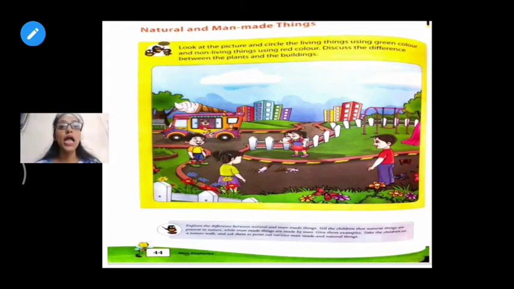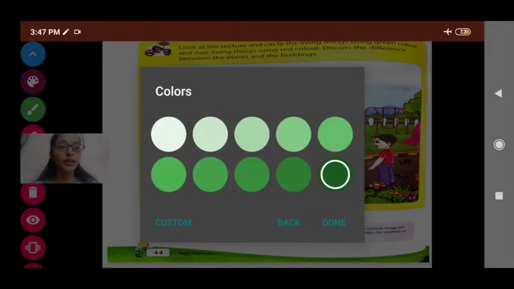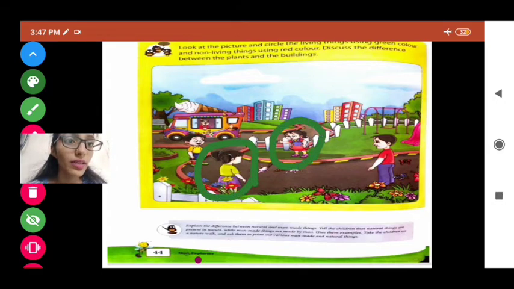Now I'll take the green color from here. Okay, I took the green color. And now I'll circle the living things with green color. First I circled it with green color. Second living thing I circled with green color.